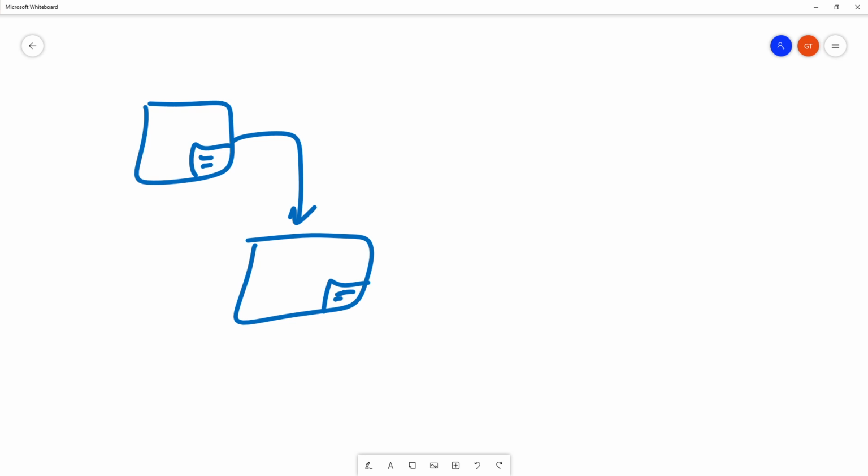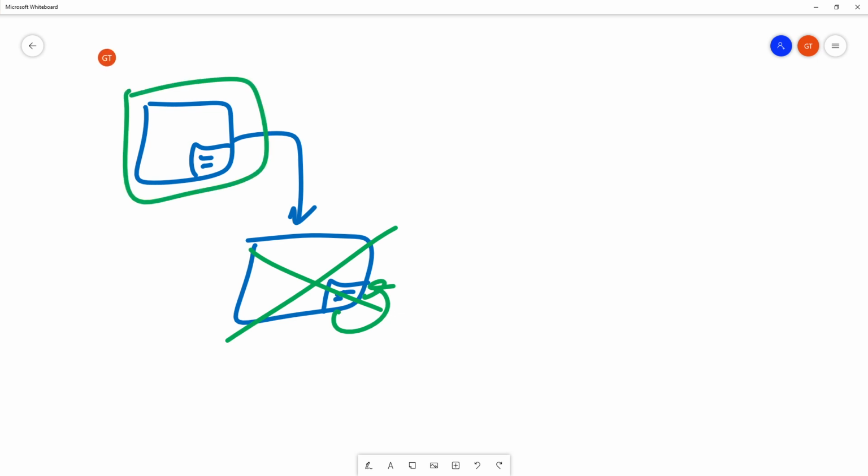Most processes, when trying to manipulate privileges, will manipulate their own privileges, changing them here. Effectively, if this process is terminated, the original process, this one, keeps the same token as it had previously.